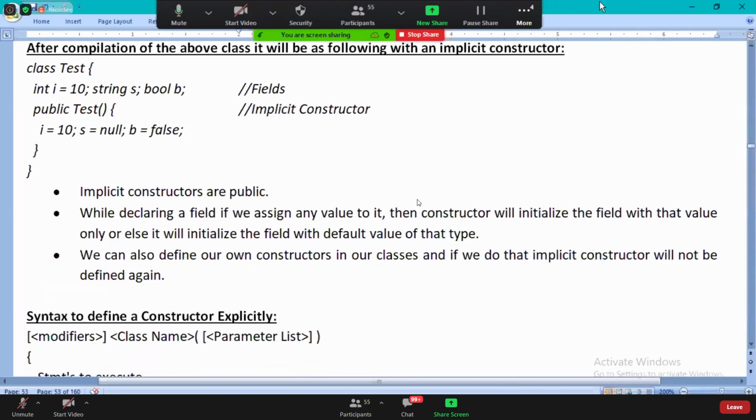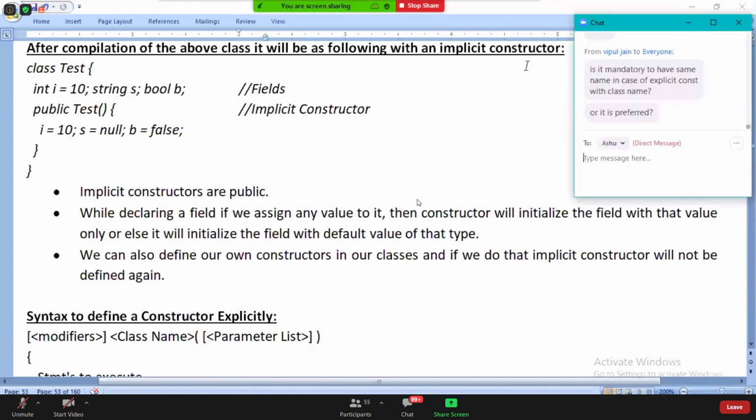Read the points below. Constructor name should be the class name only. If you write a different name, that won't become a constructor.